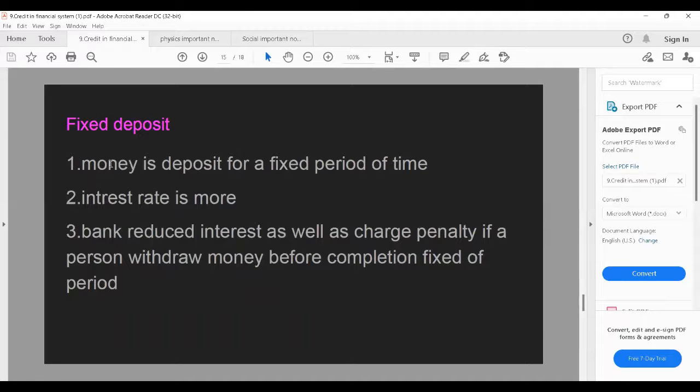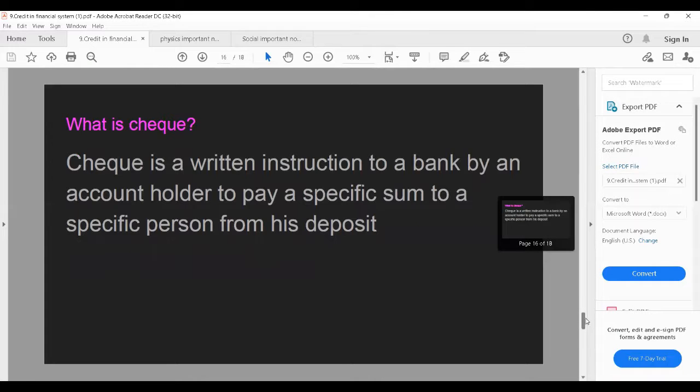In fixed deposit, money is deposited for a fixed period of time. Until the fixed period of time, we cannot take our money back. If we take the money back, the penalty will be charged and the interest also will be reduced. In this type of bank deposits, the interest rate will be more.